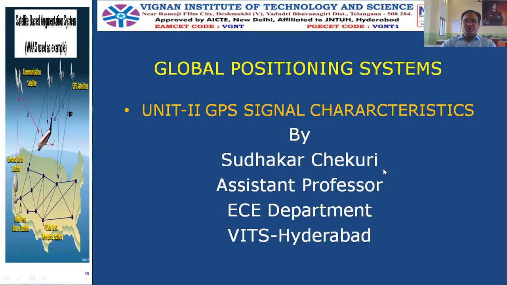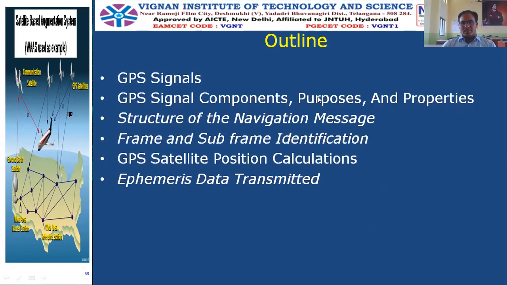Right. So unit 2 is titled GPS signal characteristics. Everything about the signals we will be learning here. The contents that we are going to learn are GPS signals, GPS signal components, purpose and properties. Then, very important and very frequently asked in unit 2, is the navigation message and its structure. Each satellite is sending a modulated signal, and that consists of the navigation message.